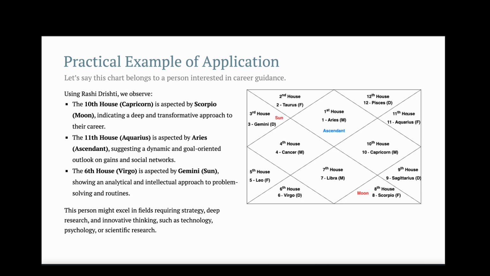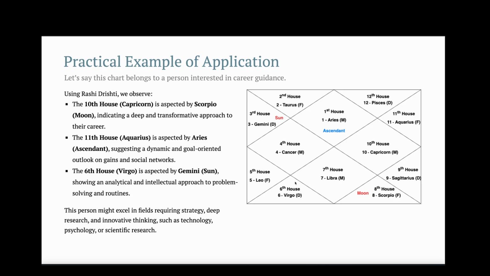For career we will see the 10th house for profession, 11th house for gains or income, and 6th house for day-to-day work. So the 10th house is aspected by Scorpio, so this person will have a deep and transformative approach to their career. The 11th house is aspected by Aries, so they will have a dynamic and goal-oriented outlook in gains and social networks.